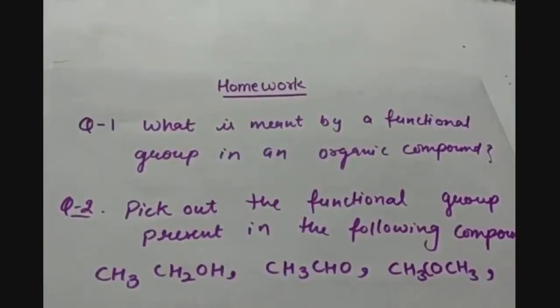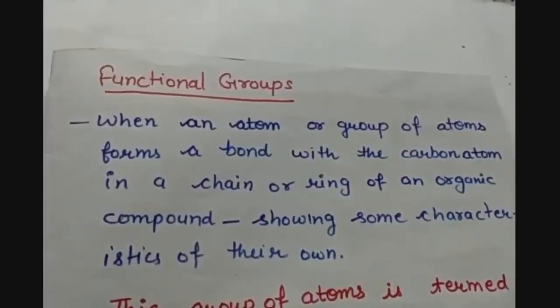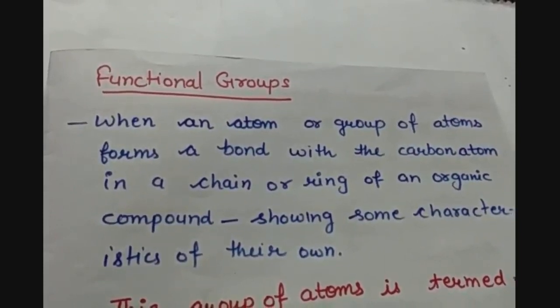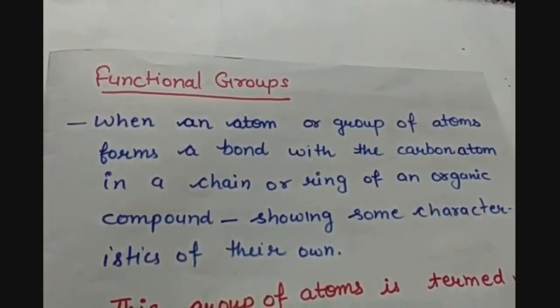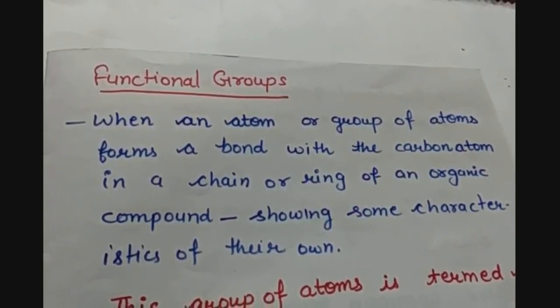In lecture number 6, we had 2 questions. The first question was, what is meant by functional group in an organic compound? So we know that when an atom or a group of atoms forms a bond with the carbon atoms in a chain or ring of an organic compound, and it has some characteristic properties of its own, then this group of atoms is called a functional group.